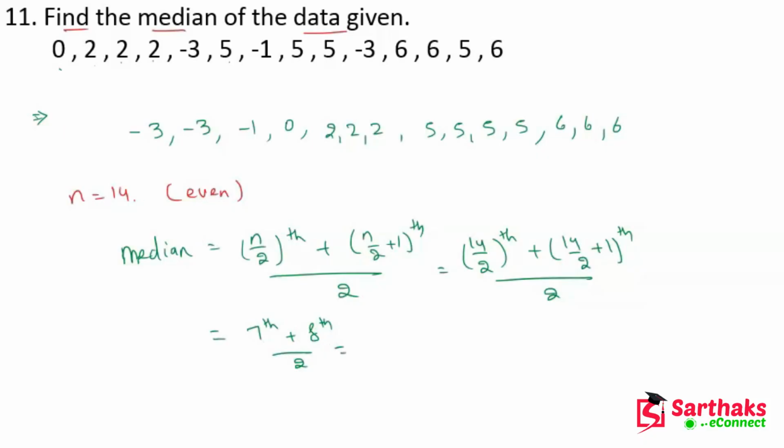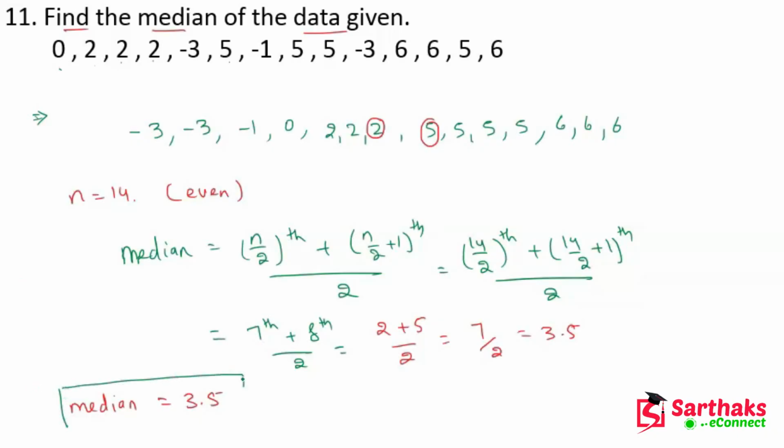Now what is the 7th observation? If you see, 1, 2, 3, 4, 5, 6, 7, the 7th observation is 2, and the 8th observation is 5. So here we can write 2 plus 5 divided by 2. So we get 7 upon 2. After solving this, we get 3.5. So the median is 3.5. I hope you understand these things, my dear friends.